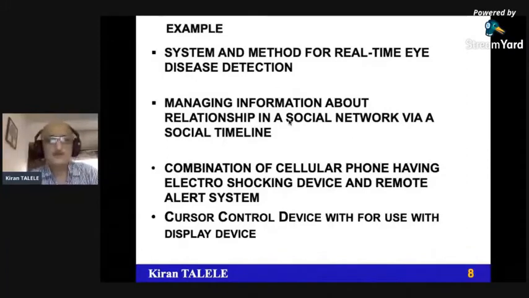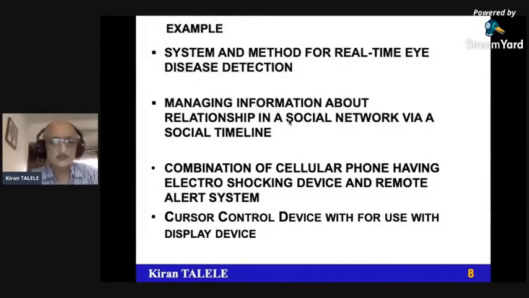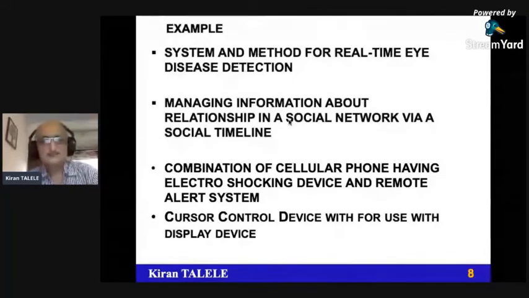Combination of cellular phone having electroshocking device and remote alert system is the title given to mobile stun gun product. This has been already published. Cursor control device for use with display device. This is for mouse. Mouse is the pointer device and computer. So these are the example of titles which I have taken just for reference.